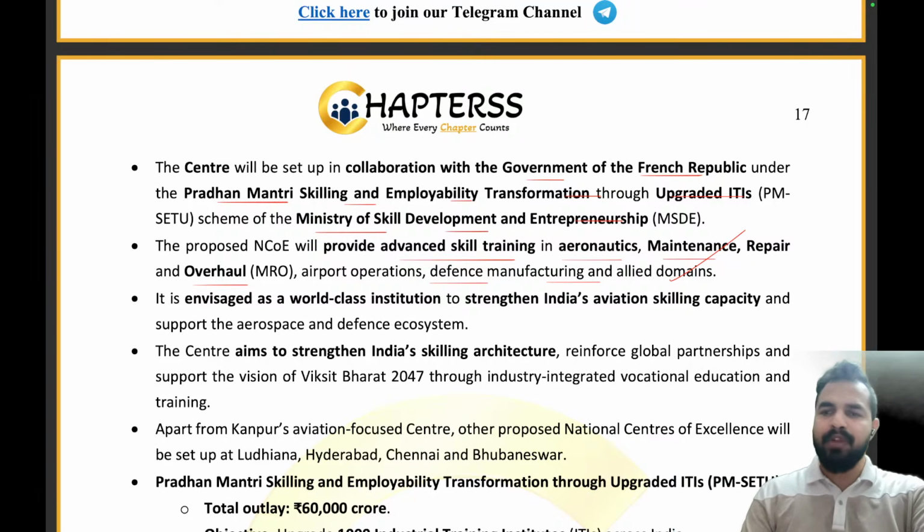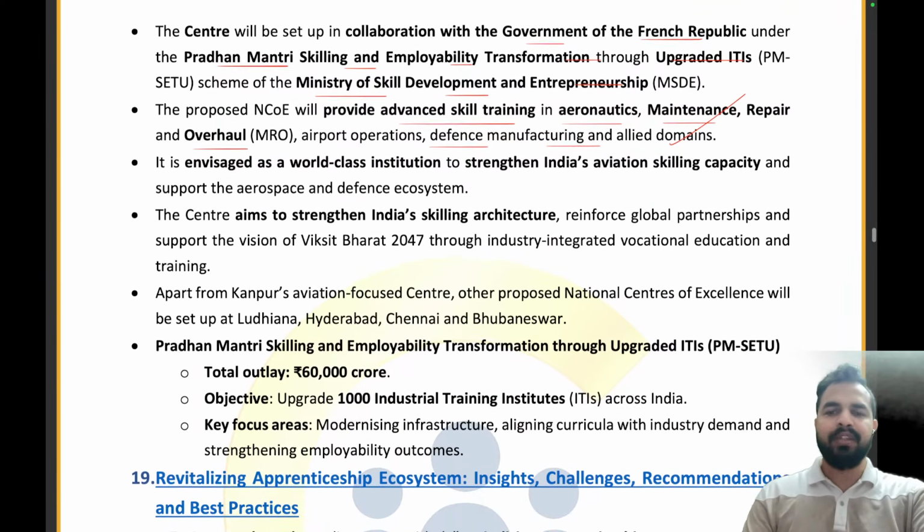And under which scheme will this be done? Under the PM SETU scheme. And for this, collaboration has been done with which government? That is the French. With France, we have had this particular collaboration. It will strengthen India's skilling architecture, reinforcing global partnerships and supporting the vision of Viksit Bharat 2047.